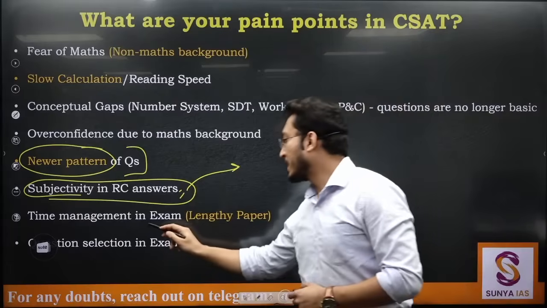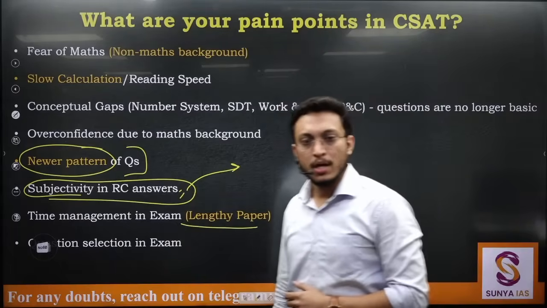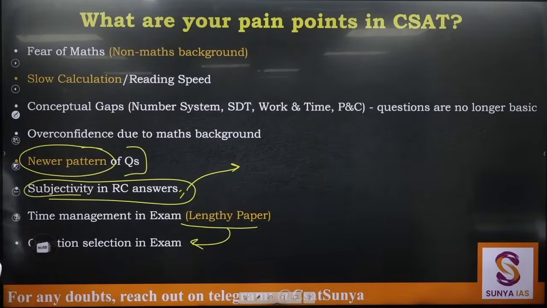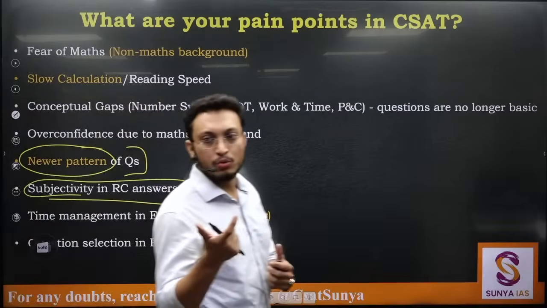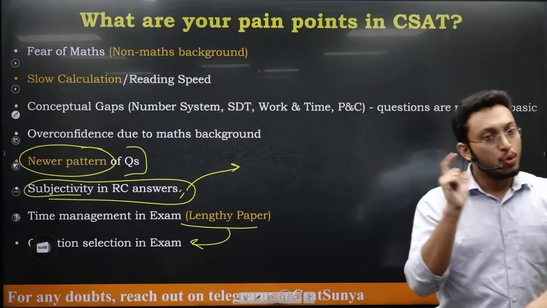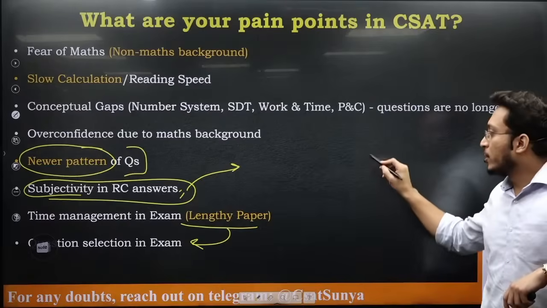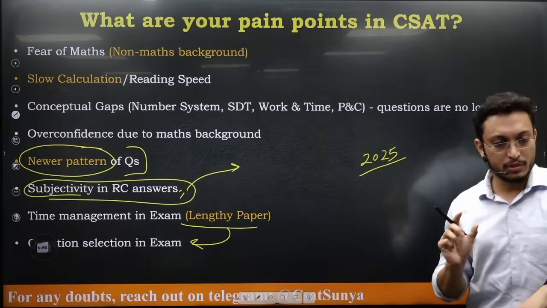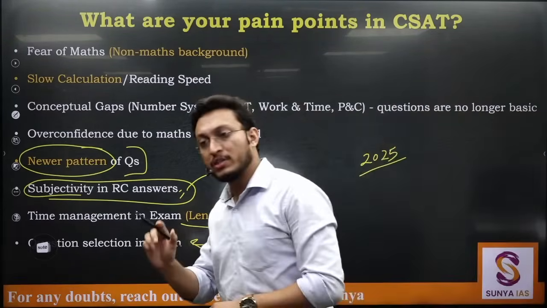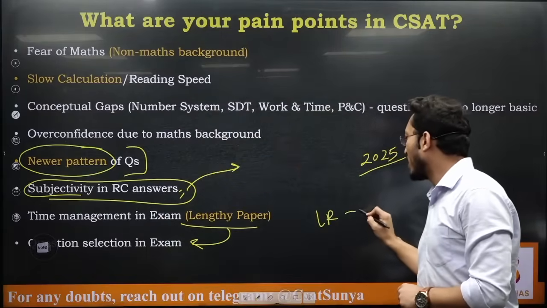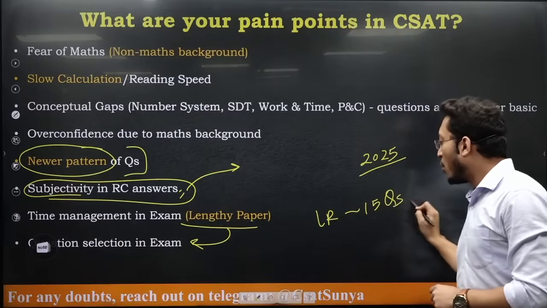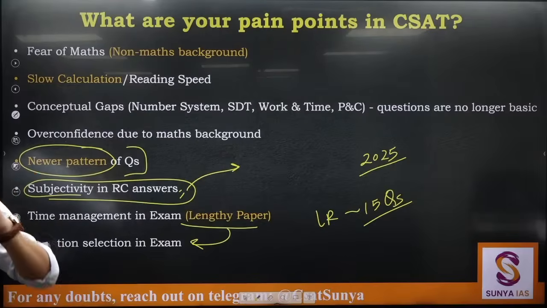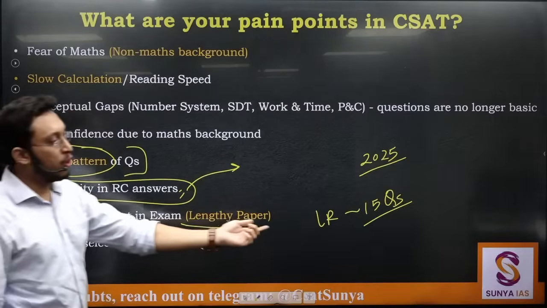Time management in exam, lengthy paper होता है. Now this specifically is a problem because you are not able to select the questions properly. So question selection is an issue. 2025 paper was no doubt difficult. 2025 paper was difficult but there were enough number of doable questions. आप देखोगे easier topics, especially LR से there were around 15 questions and all of them were doable. सारे के सारे concepts were there in class, previous year's classes, and all of them are doable.